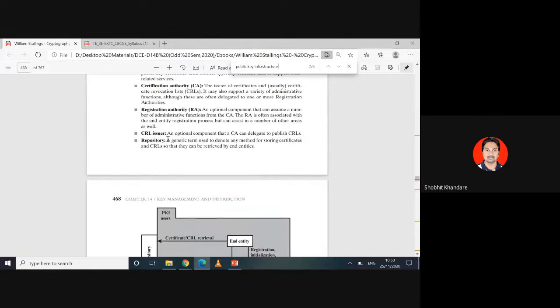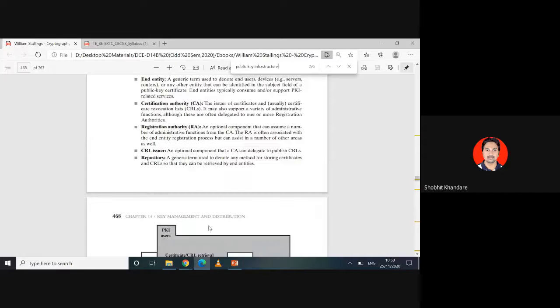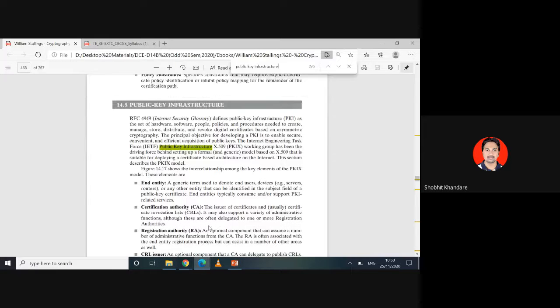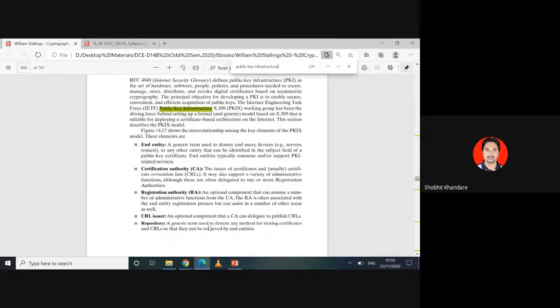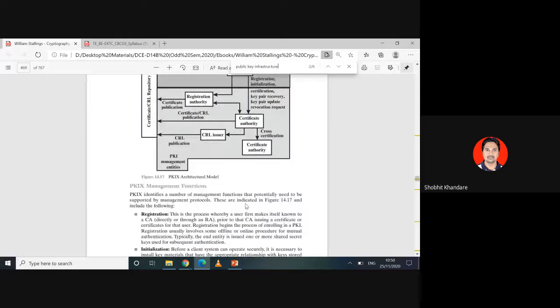Okay, see what is this repository? A generic term used to denote any method for storing certificates and CRL so that they can be retrieved by an entity. So if we ever need to give them, we can retrieve from this repository. So that is the meaning. Okay, so please go through this. Questions are asked about the public key infrastructure. You should be able to know this. Okay, now before I move further, I have a small clip to show you about this PKI.